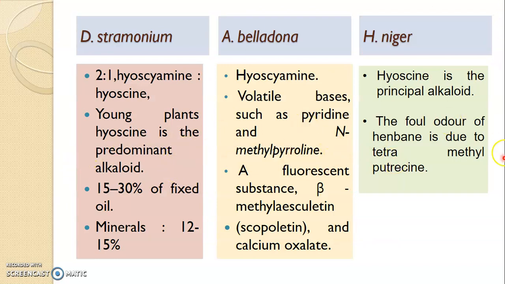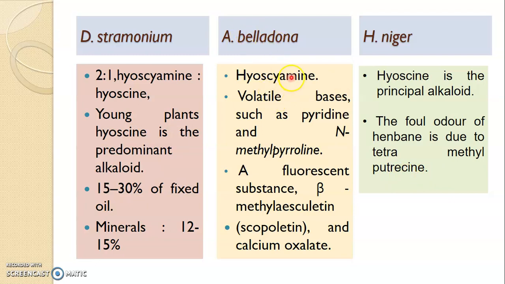Comparing the constituents of Datura, Atropa and Hyoscyamus, principally the amount of hyoscyamine is more in case of Datura and Atropa, whereas hyoscine is nothing but scopolamine. That is the principal alkaloid of Hyoscyamus niger. Now we also said that Hyoscyamus is called stinking nightshade. So that stinking is because of tetramethylputrescine.